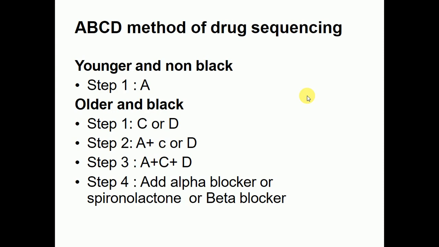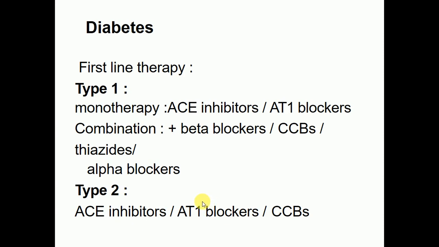Now come to the sequence for the ABCD method of drug sequencing. For the younger and non-black patients, step 1 is A, and for the older and black patients, step 1 is C or D. So it can be C or D. Step 2 is A plus C or D, and step 3 is A plus C plus D, and step 4 is to add an alpha blocker, spironolactone, or beta blocker.